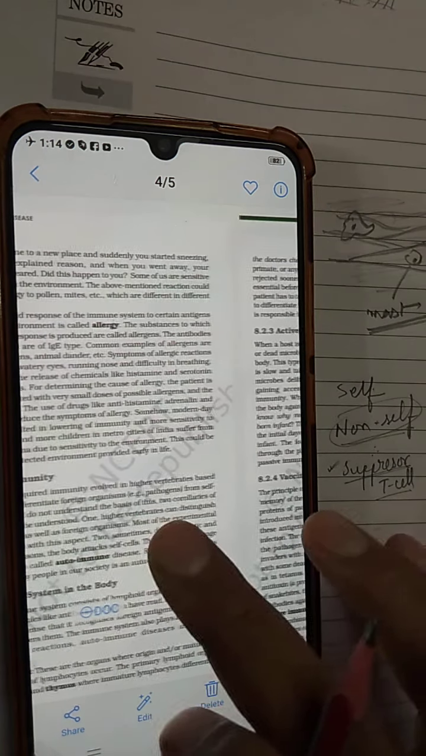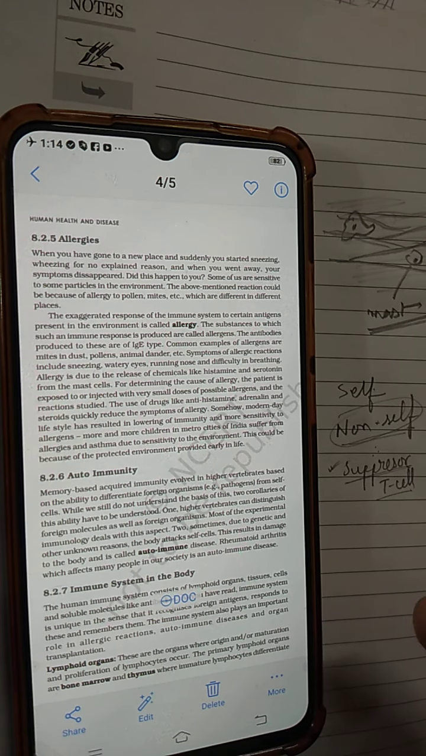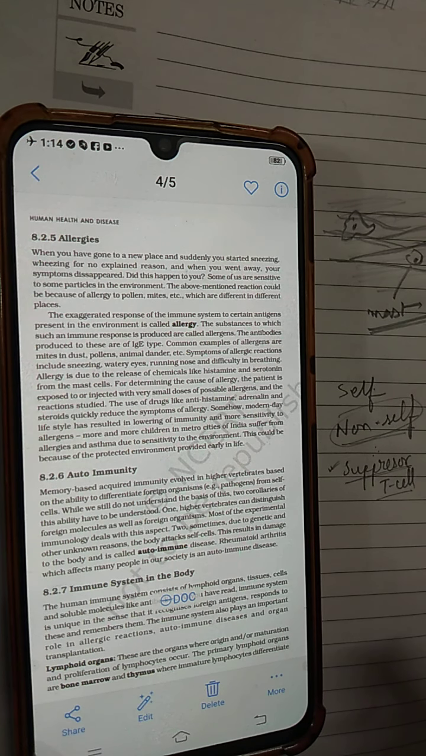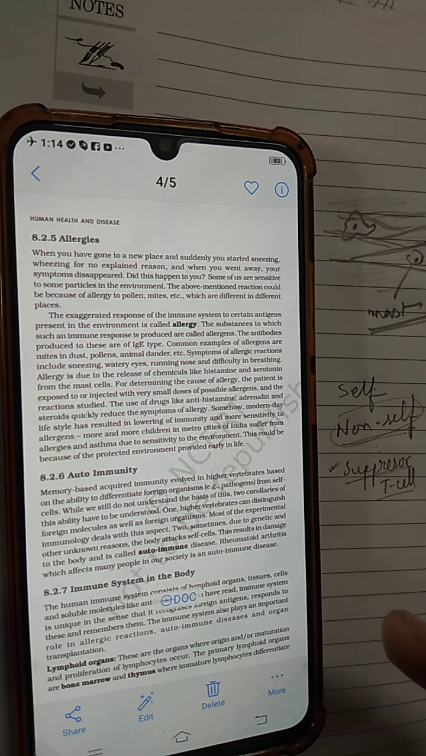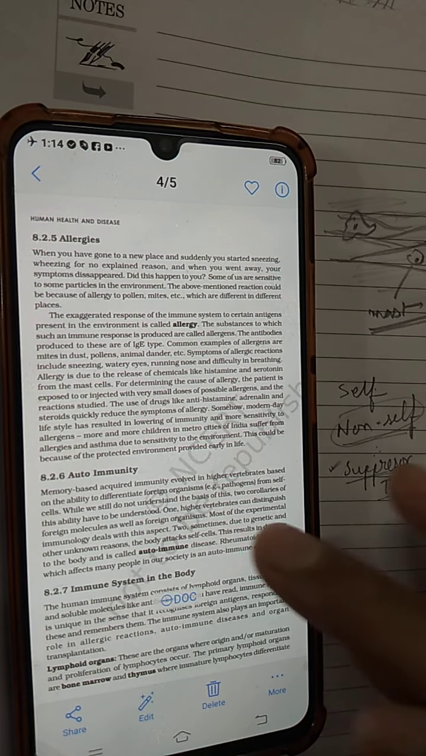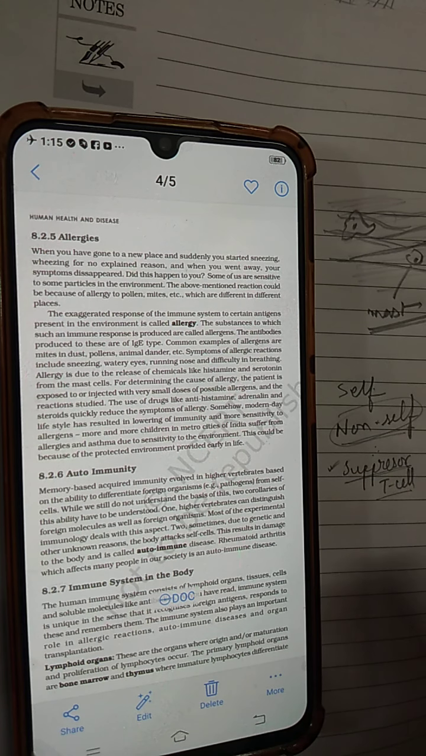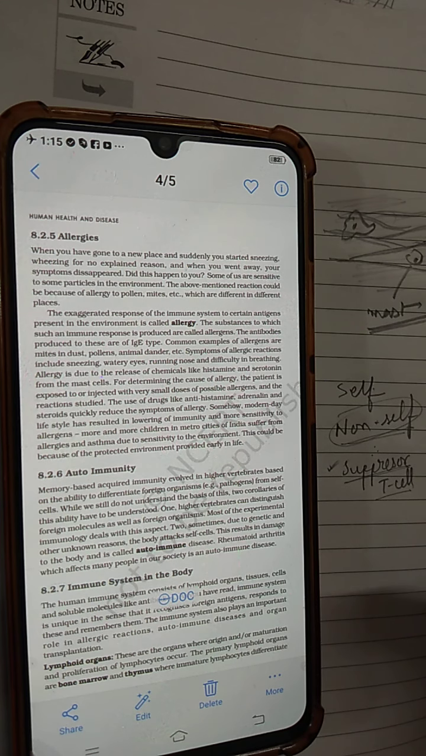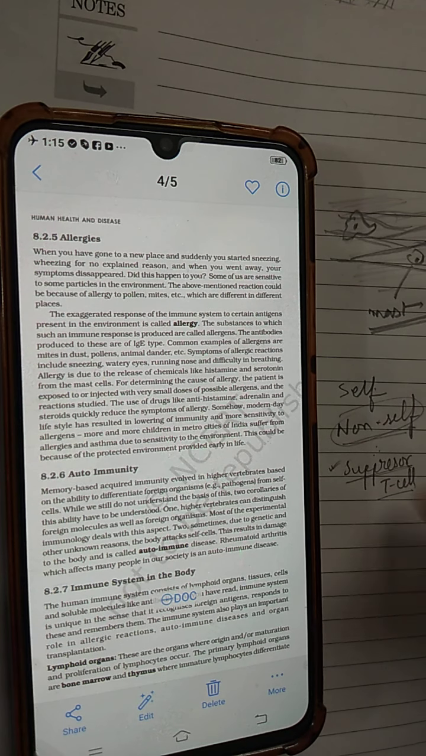The immune system in our body is made up of the lymphoid organs, the tissues and the cells, and the antibody molecules. The cells are the white blood cells, all the 5 types, out of which the lymphocytes are the main cells, and there are B lymphocytes and T lymphocytes. B lymphocytes, the plasma B cells, produce antibodies. Those antibodies are part of your immune system. And the T cells, the cytotoxic T cells, helper T cells, and suppressor T cells are also part of the immune system.